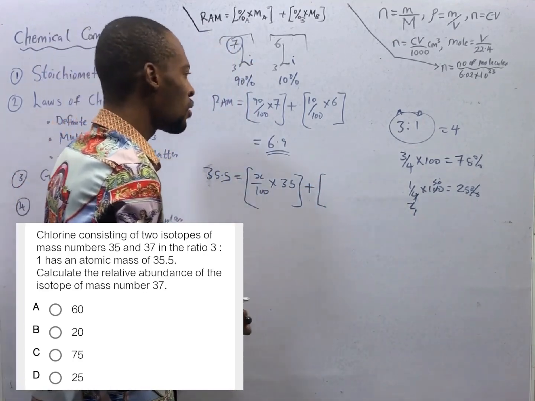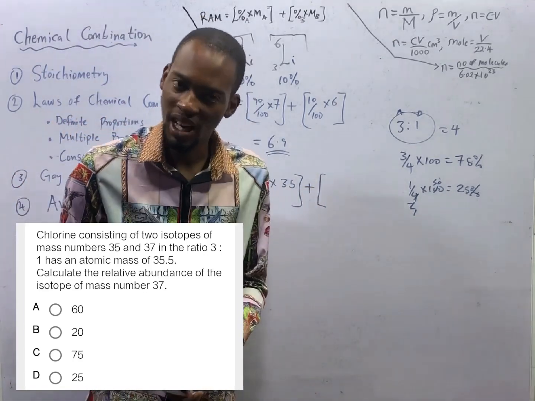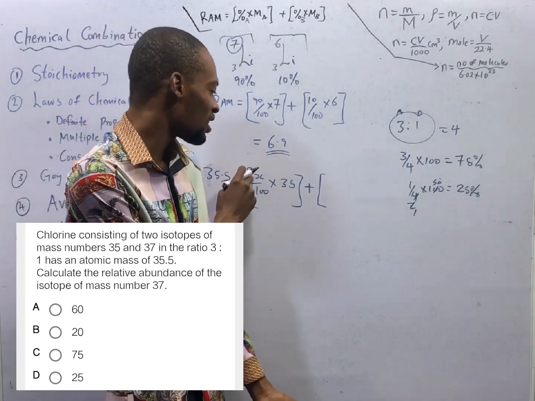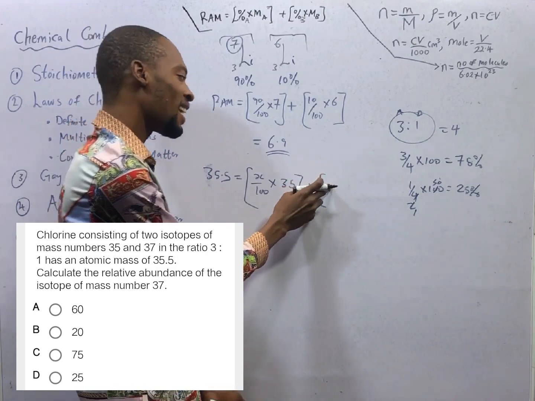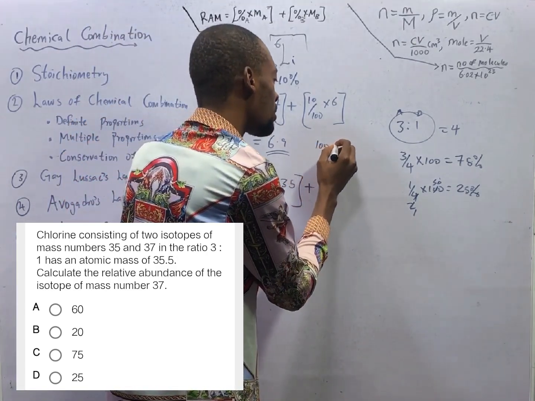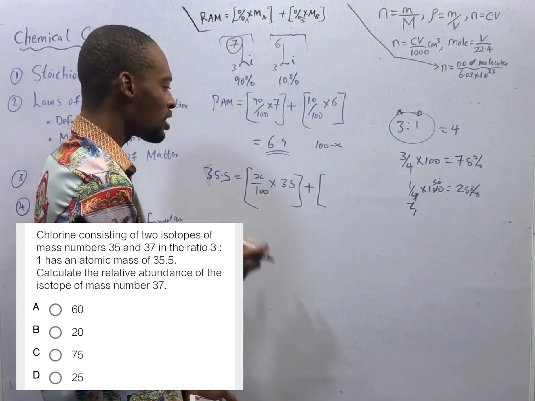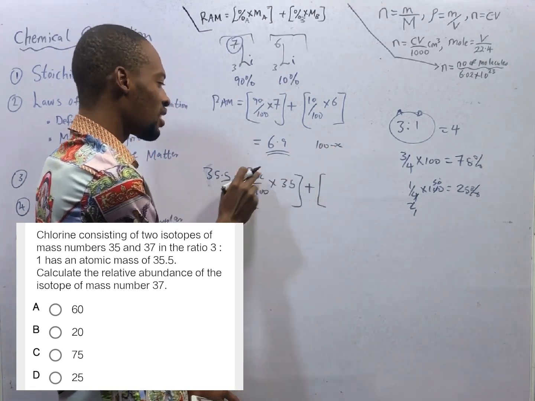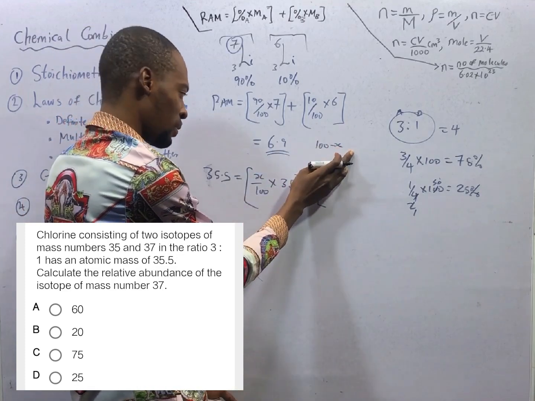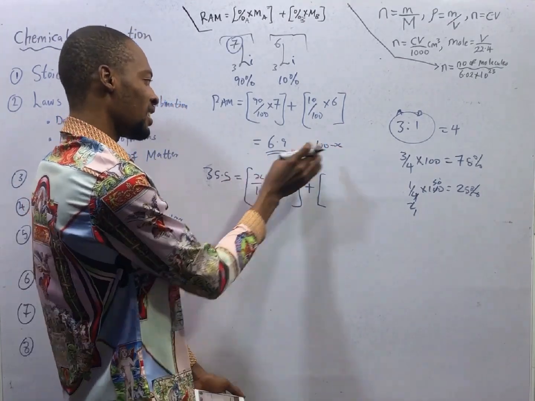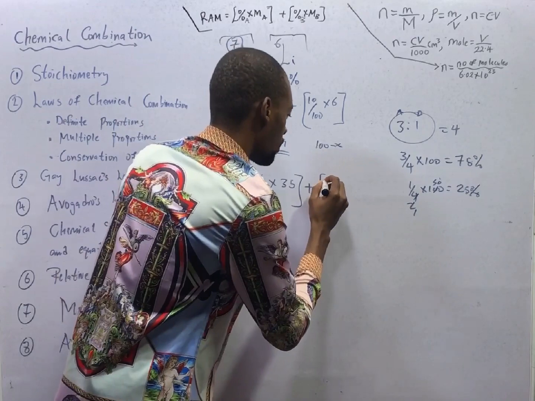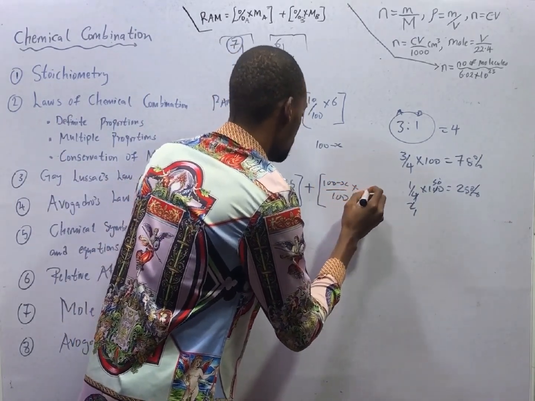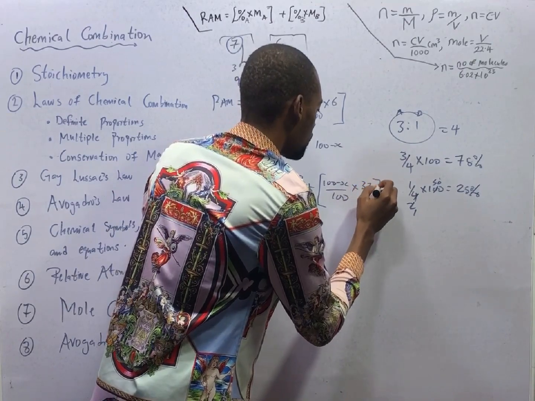We know the maximum percentage is 100%. If this one is carrying S%, the other will be 100 minus S%. If here is 25%, here will be 75%. If here is 75%, here will be 25%. If here is 60%, then here will be 40%. So 100 minus S over 100 times 37.